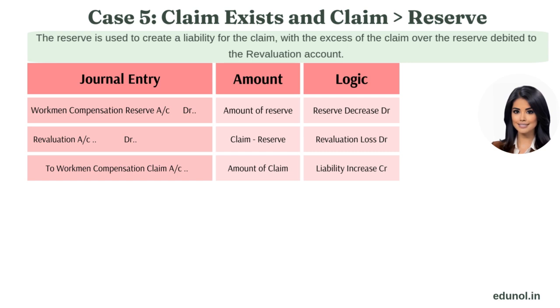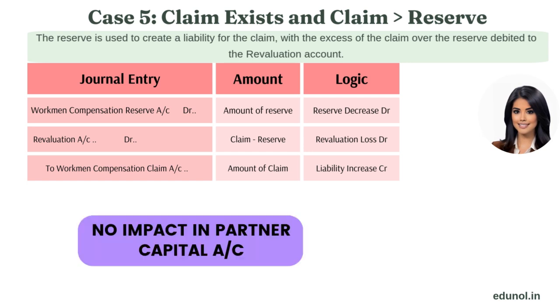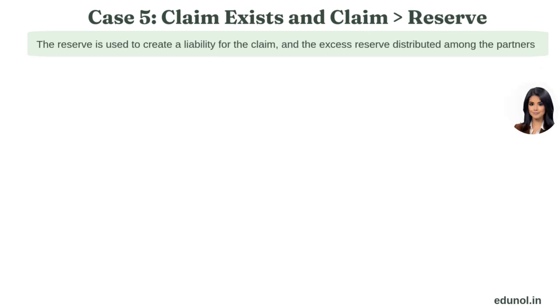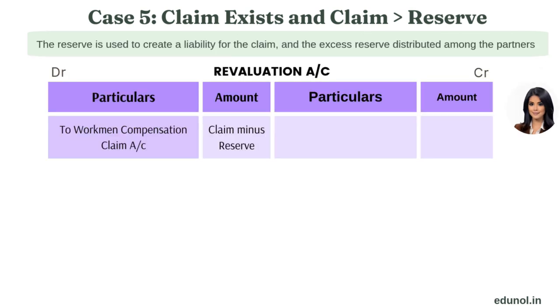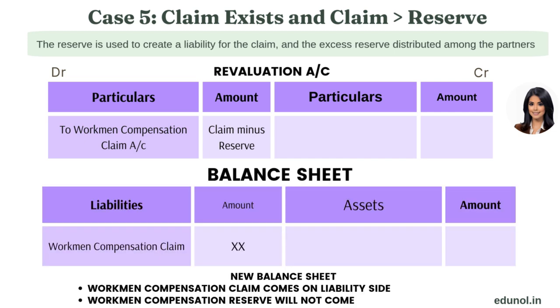Workmen compensation claim account gets credited with the full amount of claim. There is no impact in the partner's capital account, as nothing is left for distribution among the partners. In the revaluation account, it will be shown on the debit side. The amount will be claim amount minus reserve amount. In the new balance sheet, workmen compensation claim will be shown on the liability side. Workmen compensation reserve will not come in the new balance sheet, as it is fully used in making liability for claim.